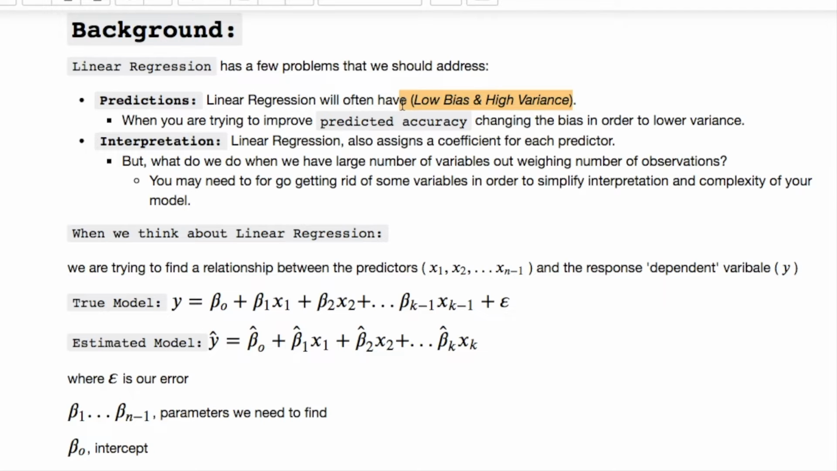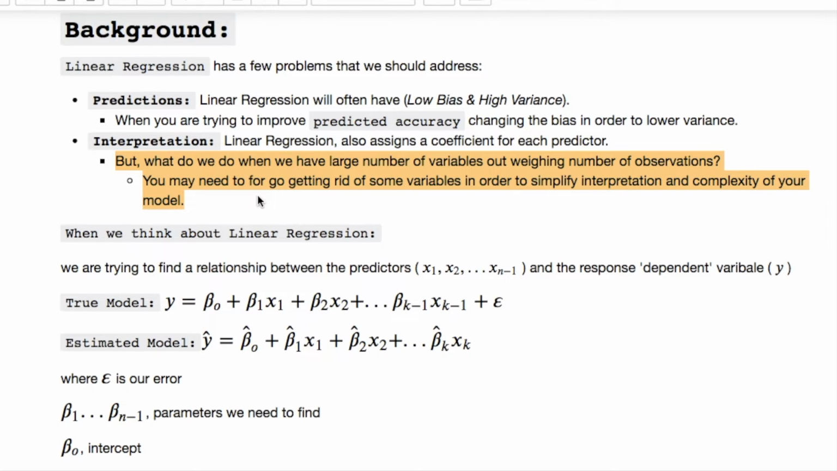When you're trying to interpret linear regression, we need to understand that you're assigning a coefficient for each predictor. But what do we do when we have large numbers of variables outweighing our actual number of observations? This is problematic. For instance, if you had a lot of columns but very few rows, you would need to get rid of some of your variables in order to simplify for interpretation, because your model would be too complex.